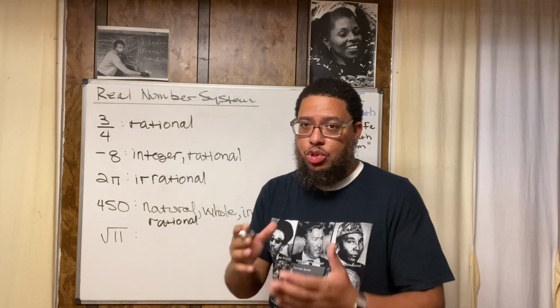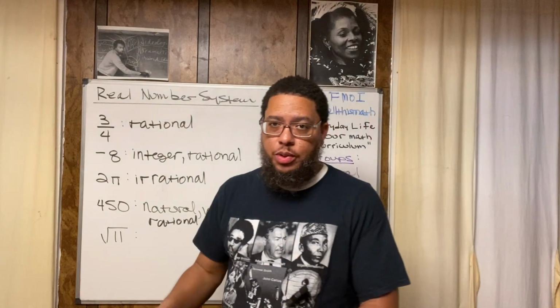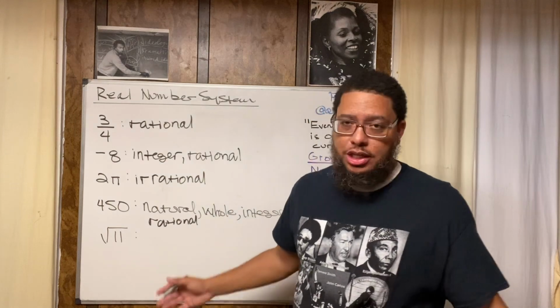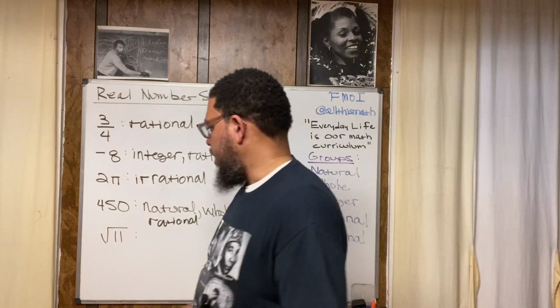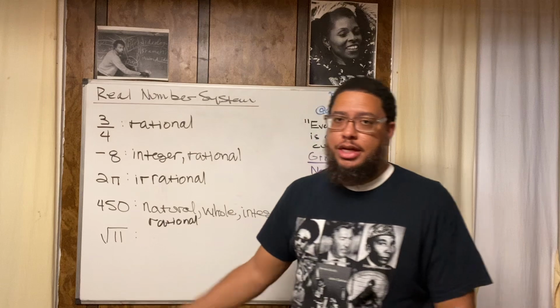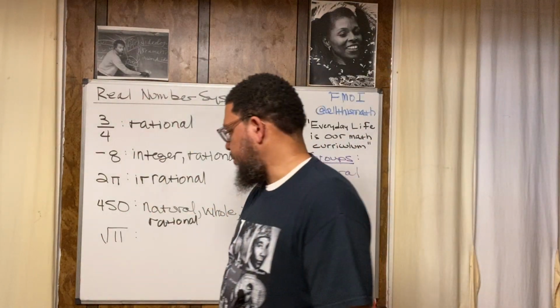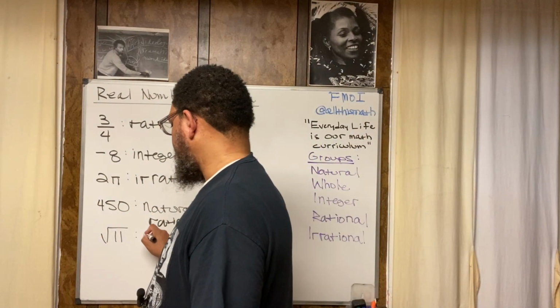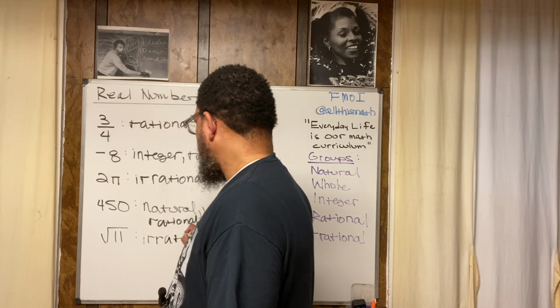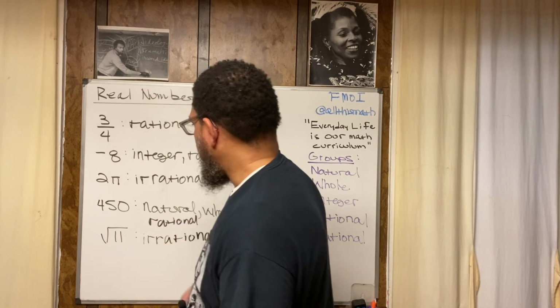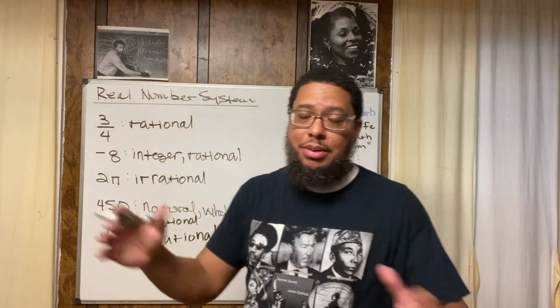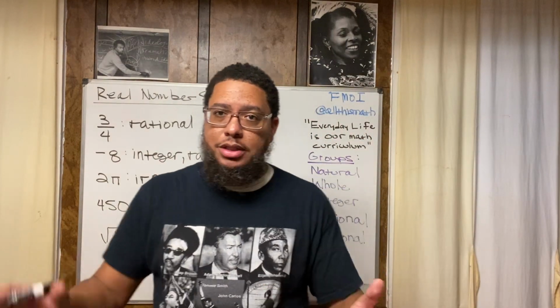are asked to take the square root of a number that is not a perfect square, it's irrational. If you put this in your calculator, it's going to give you a long decimal with a bunch of digits with no pattern. No pattern, no rationality. So it's irrational. And that's just something you can do. So you should be able to classify any number in the real number system that you're given.